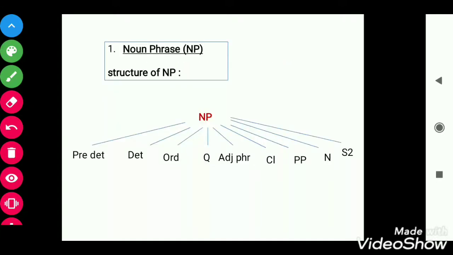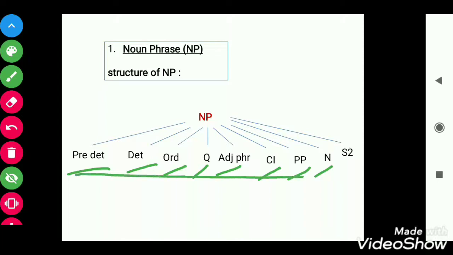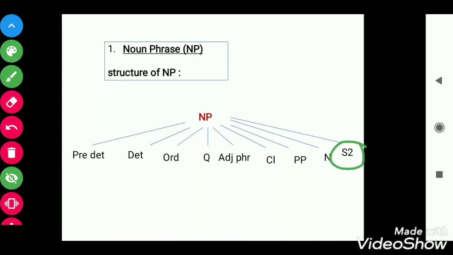Now here we can see that from NP we can go to predeterminer, determiner, order, quantity, adjective phrase, class, prepositional phrase and noun. This is the structure of NP and we can go to all these from NP. Even we can go to another sentence. S2 means sentence 2. We can go to another sentence from that NP, but the sentence needs to be included under that NP.